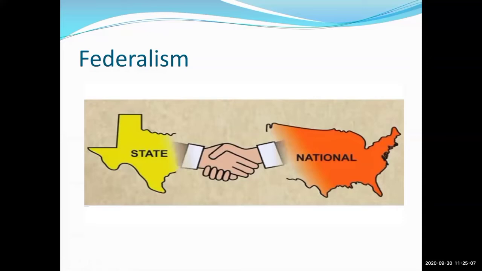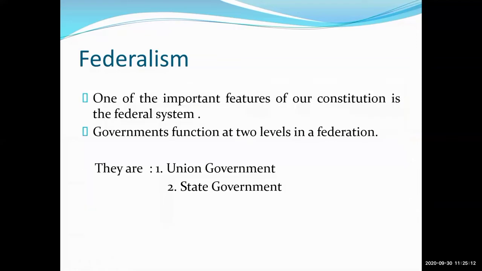Look at the next screen. Federalism. One of the important features of our constitution is federalism.